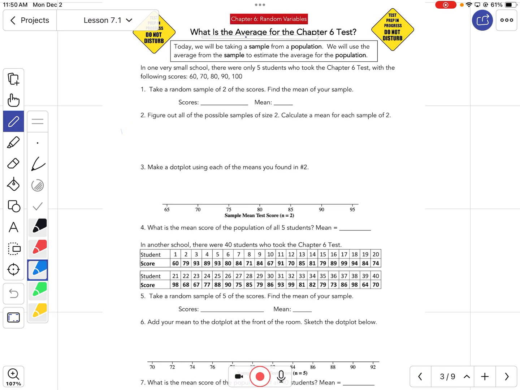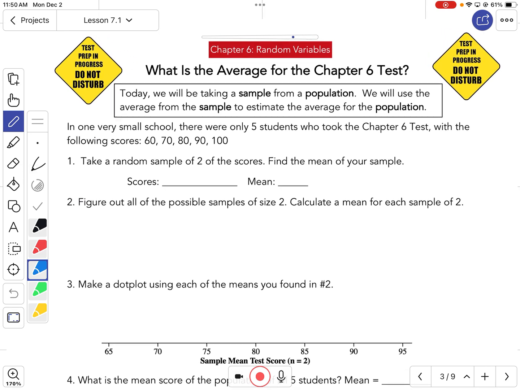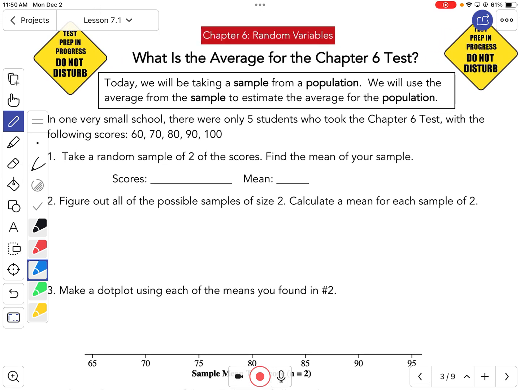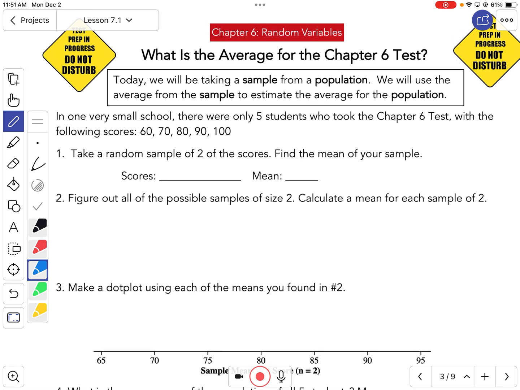So let's take a look right here. It's talking about a test in a class, and it says we take a sample from a population, so we'll use the average from the sample to estimate the average for the population. Let's say in one very small school, there were only 5 students who took the Chapter 6 test, and these were their scores: 60, 70, 80, 90, and 100. What I want you to do is pick 2 of those scores and find their mean. What would I do to find their mean?